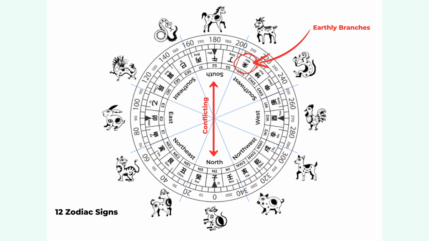For example, if your animal sign is rat, the 180-degree cross from you is the horse sign, so the horse and rat are incompatible, or we say it's conflicting. When it's 180 degrees across from you, it's the conflicting sign. First thing, we have to avoid the date or time or the year related to that earthly branch.